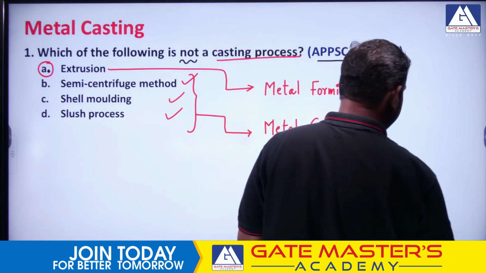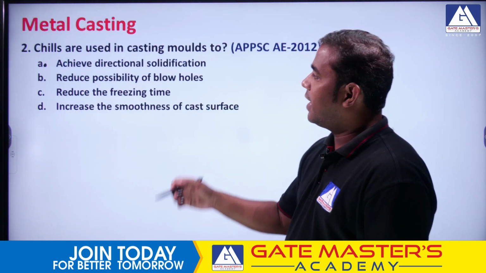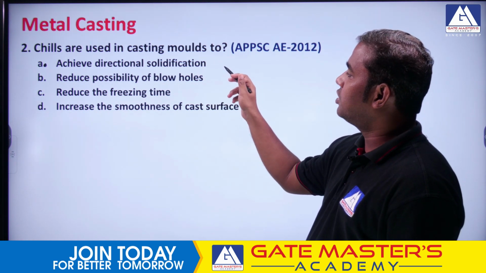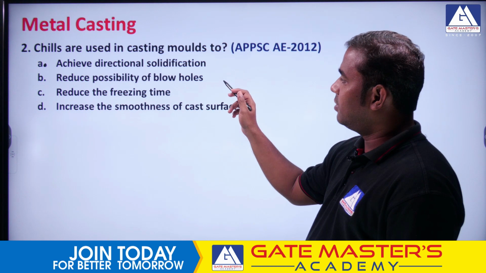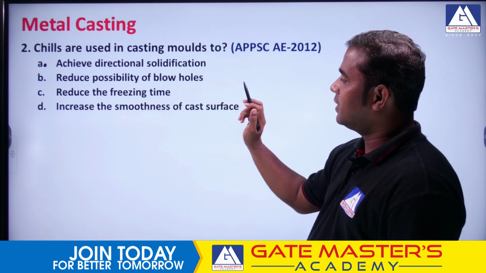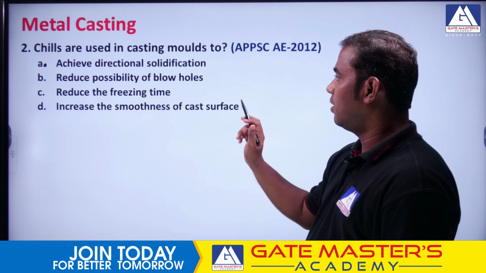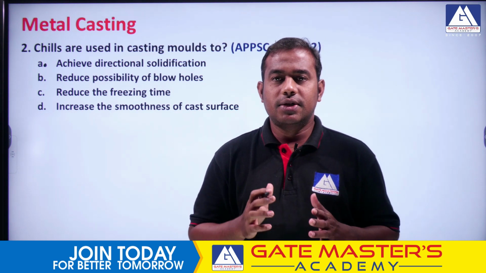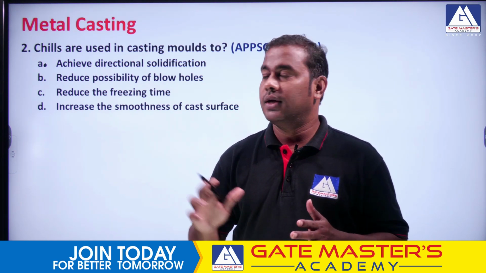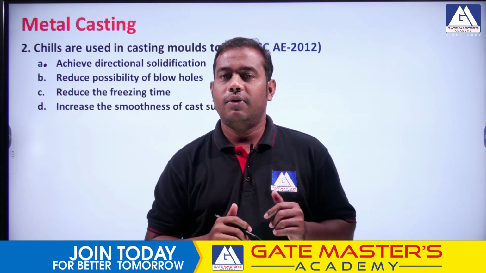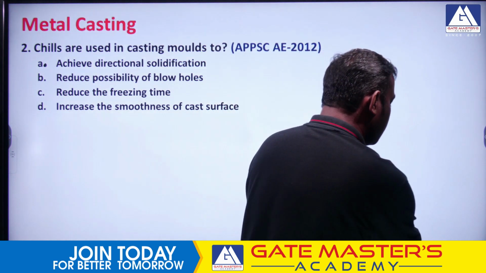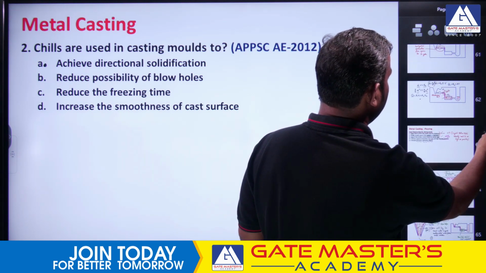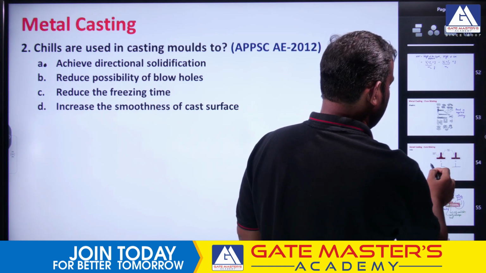If you look at the next question, they asked: chills are used in casting molds to achieve directional solidification, to reduce the possibility of blowholes, to reduce the freezing time, or to increase the smoothness of the casting process. We have discussed the concept of chills for a considerable amount of time.